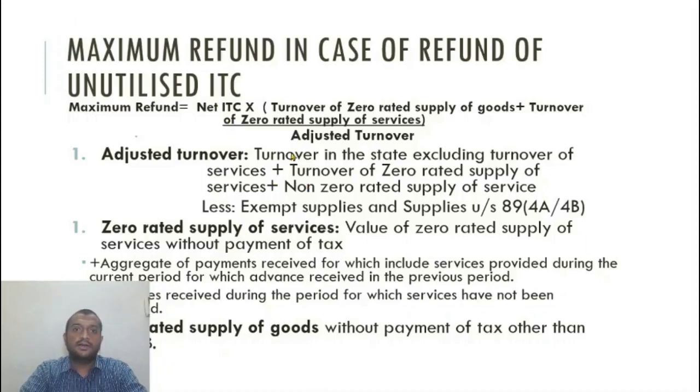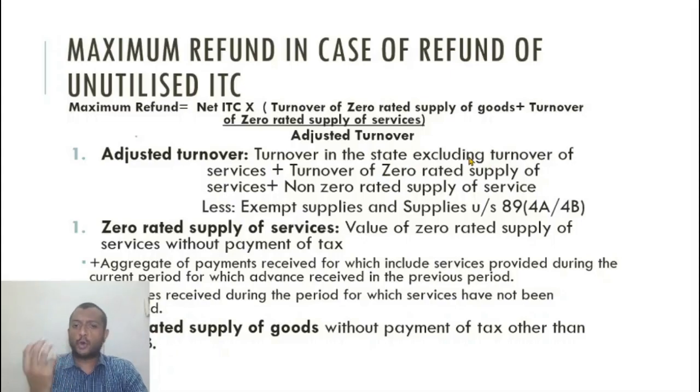It includes exports, includes domestic supplies, every kind of turnover is included. Turnover of zero rated supply of services, non-zero rated supply of services, less exempt supplies, and supplies under section 8, 9, 4A, 4B are excluded anyway. Exempt supplies are also not included. So what is adjusted turnover? Turnover in the state excluding turnover of services.